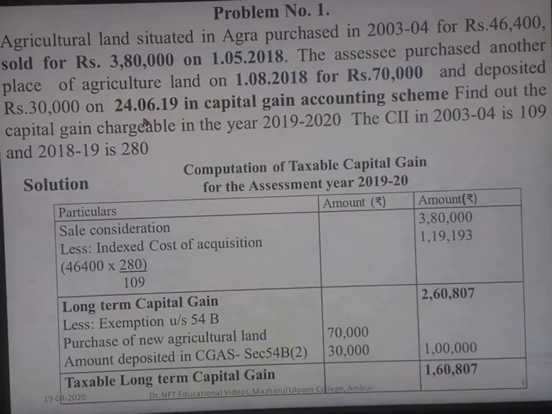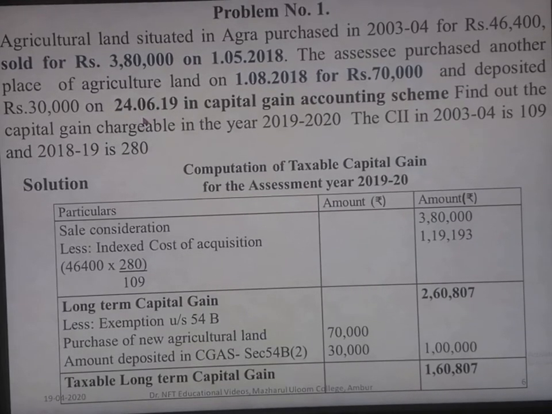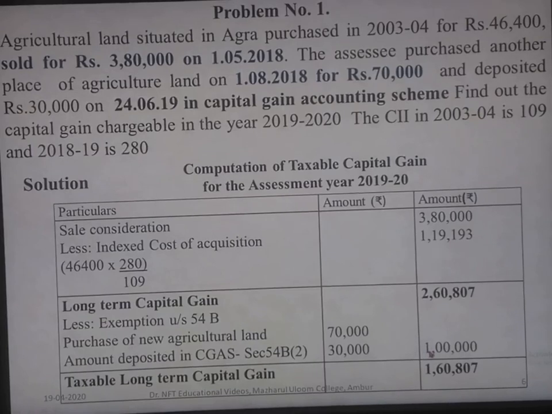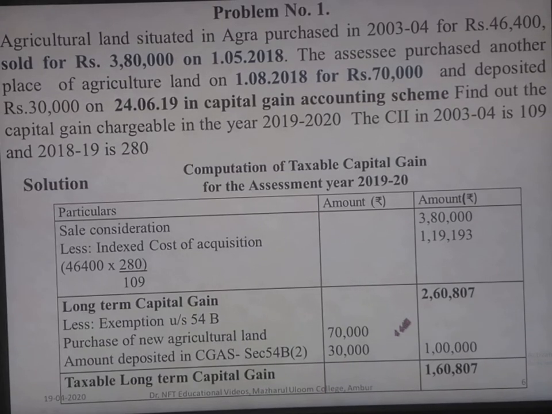Again here also within the time limit the amount has been deposited. So again this amount can be added along with the new agricultural land purchase. So total amount of exemption which can be claimed is 70,000 plus 30,000, that is 1 lakh. So for calculating taxable long-term capital gain, we have to deduct the exemption from the long-term capital gain, which gives you 1,60,807 of taxable long-term capital gain.